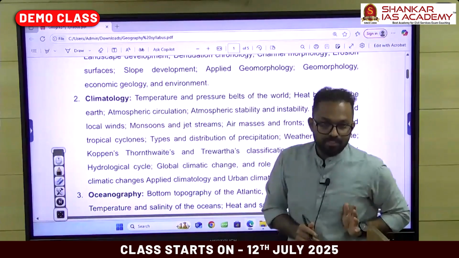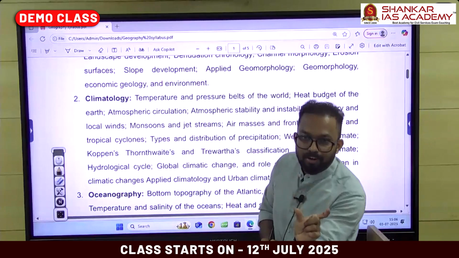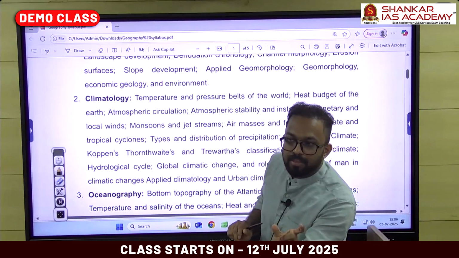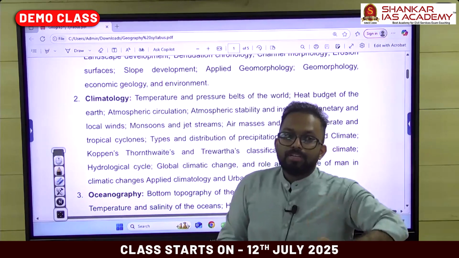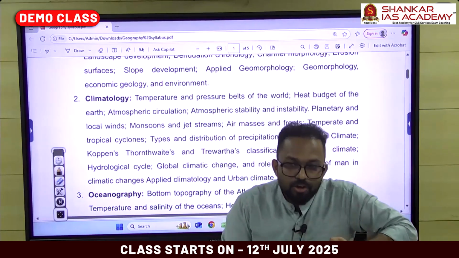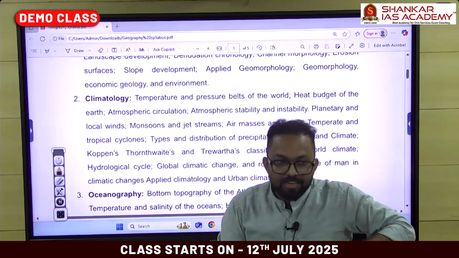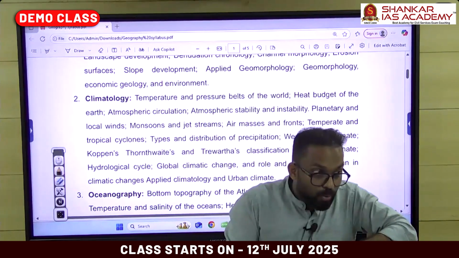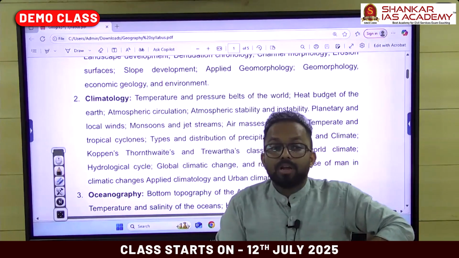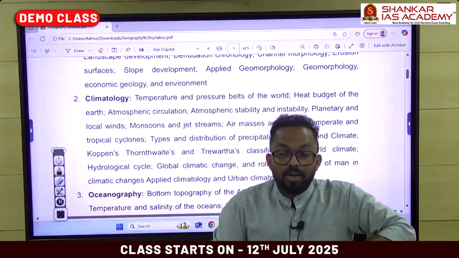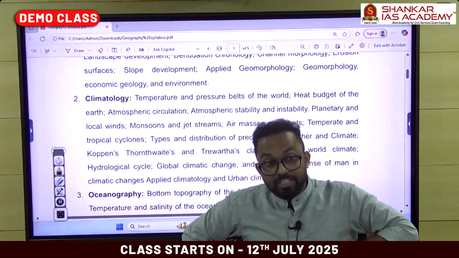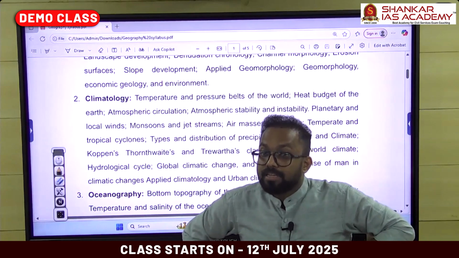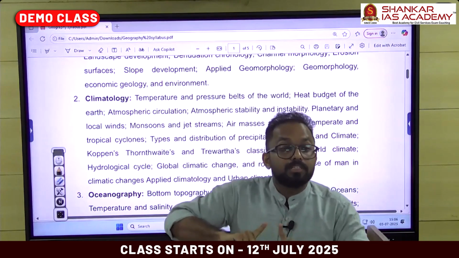Apart from this temporal difference between weather and climate, there is one more difference. You can talk about the weather condition of South Chennai, the weather condition of Chennai city, the weather condition of Bangalore. But while talking about the climate, you'll be talking about the climate of India, climate of Asia, climate of Europe, climate of North America, which means there is a spatial aspect also.